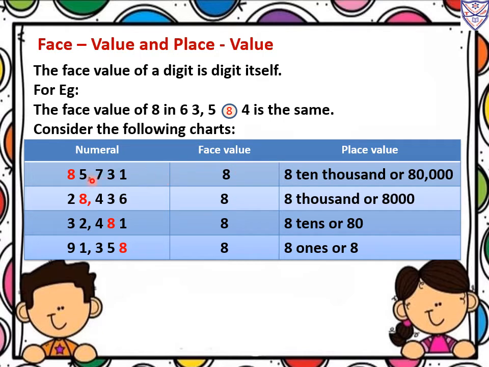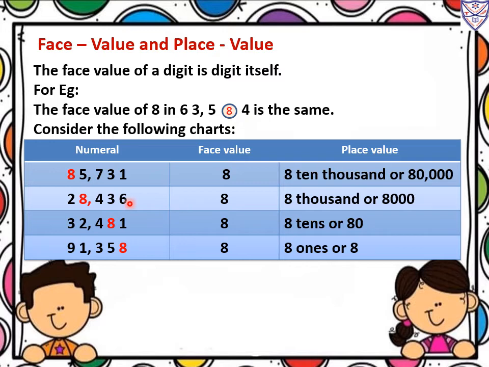And here the place value of 8, it is in the place of... 1 is in the place of ones, 3 is in the place of tens, 7 is in the place of hundreds, 5 is in the place of 1000 and 8 is in the place of 10,000. So what is the place value? That is 8 ten thousands, or we will write 80,000. Right? Face value means the number itself. Place value means the position of the number.